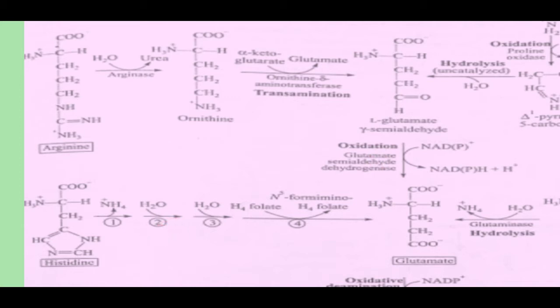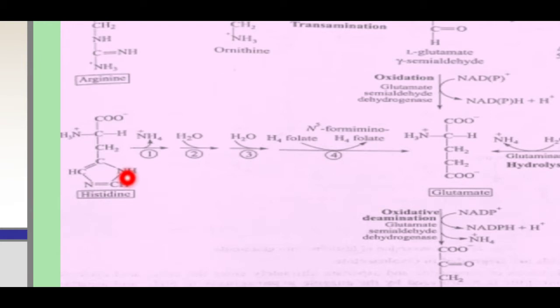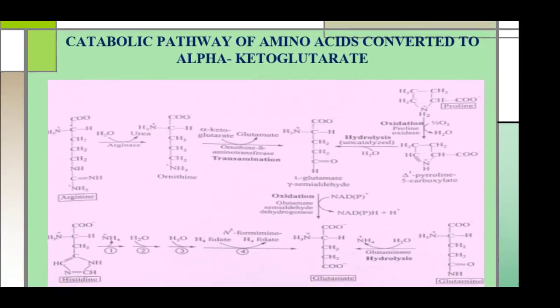The conversion of histidine to glutamate occurs in 4 steps, and this conversion is slightly more complex, so let us study it in detail. In the first step, histidine is converted to urocanate by the enzyme histidine ammonia lyase. In the second step, urocanate is then converted to 4-imidazolone 5-propionate, and this reaction is catalyzed by the enzyme urocanate dehydratase.